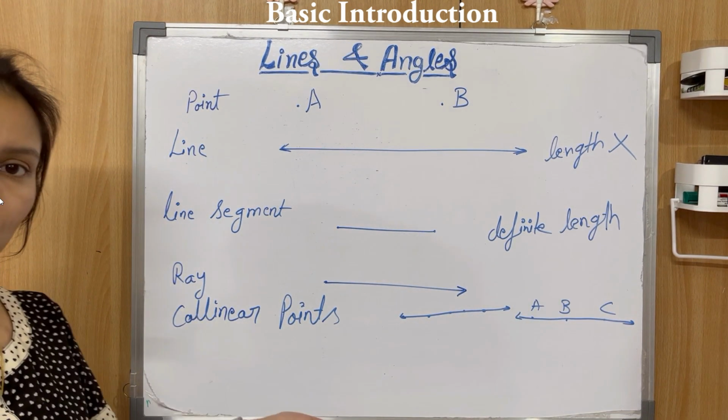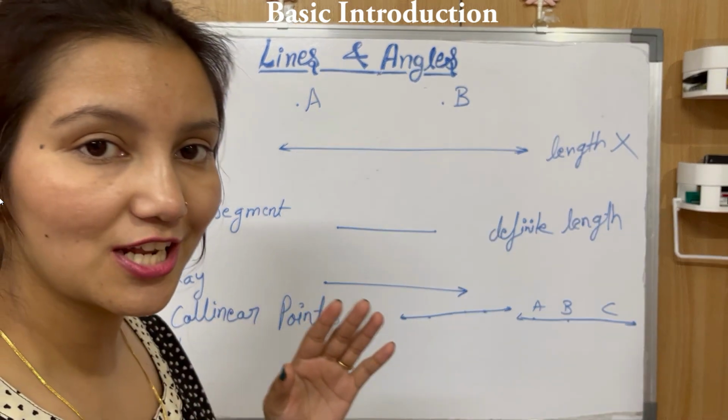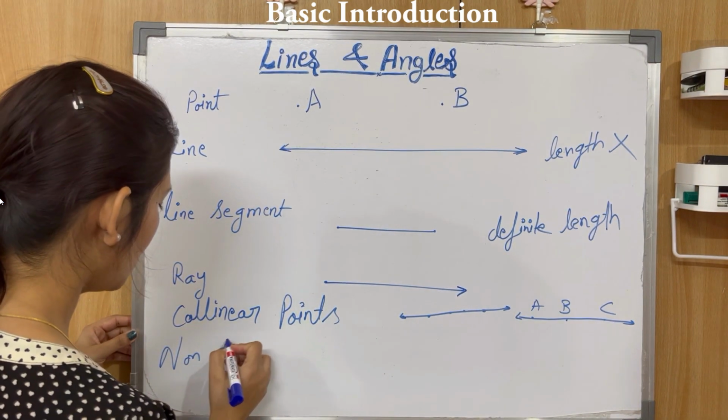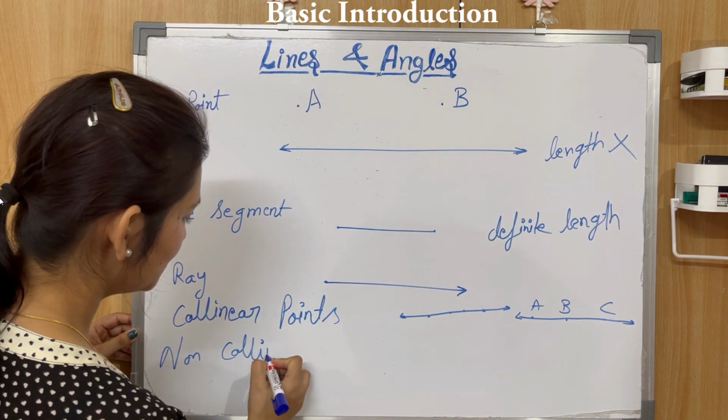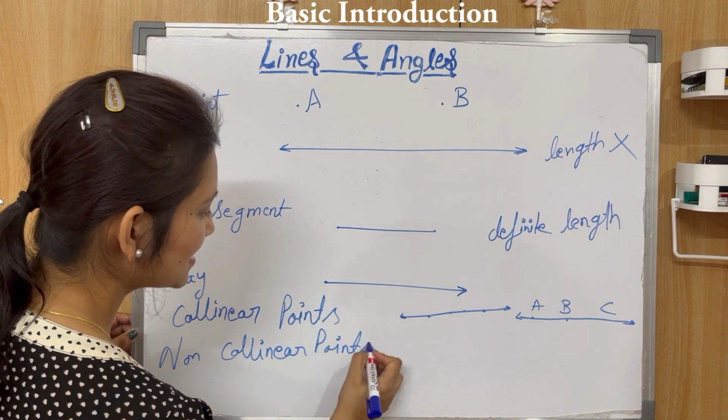Okay, non-collinear points are just the opposite of it. If the points are not lying on a line, then they are non-collinear points. Non-collinear points, not lying on a line. So this much is clear.